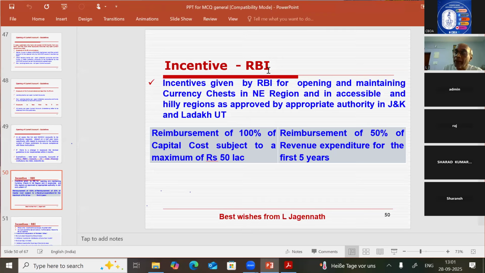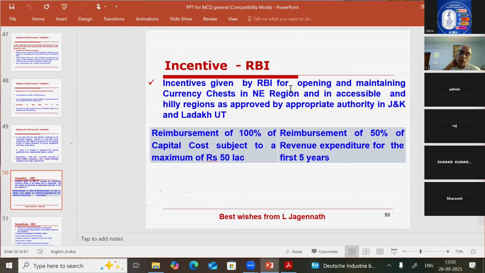If a bank opens a currency chest in any place in the northeastern region, or opens and maintains a currency chest in an inaccessible and hilly region in Jammu and Kashmir or the Union Territory of Ladakh, and this place is declared as inaccessible or hilly, then banks will get certain incentives from the Reserve Bank of India. Last year, a lot of things were there. Now everything has been simplified.